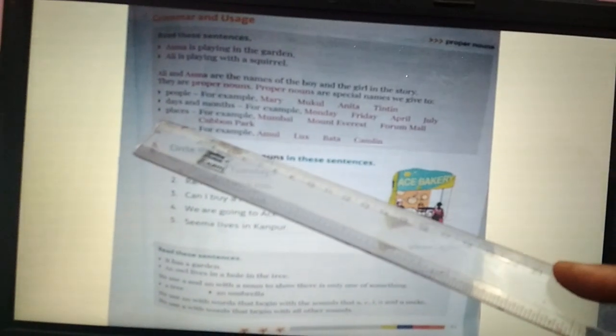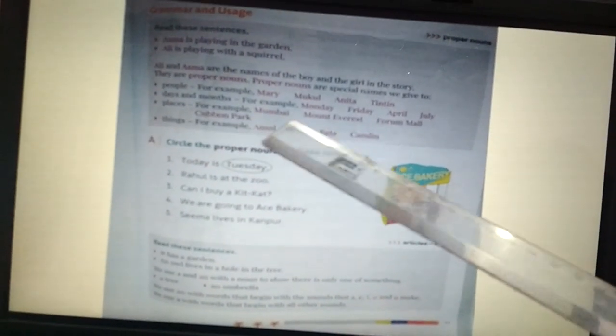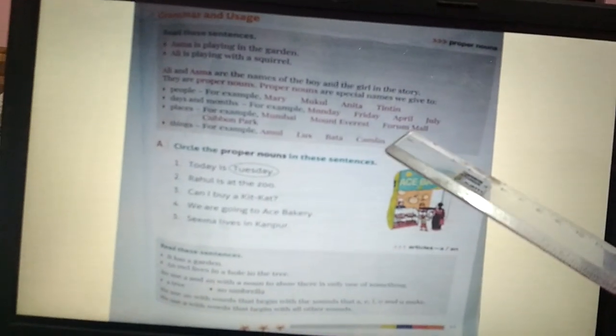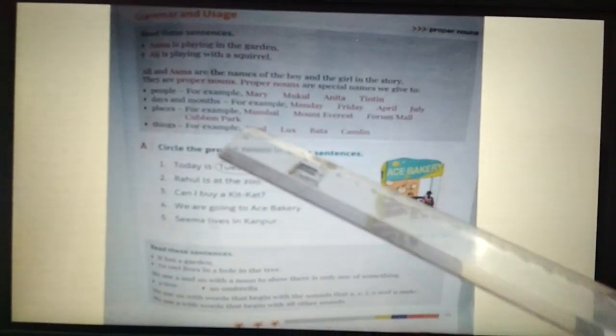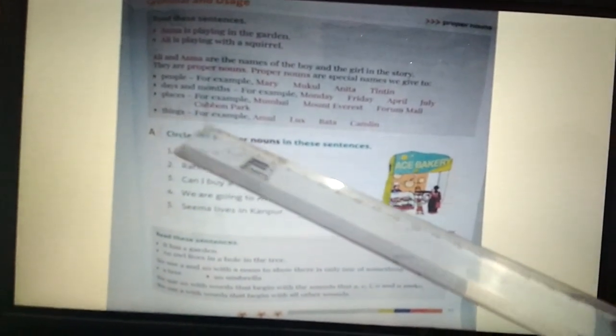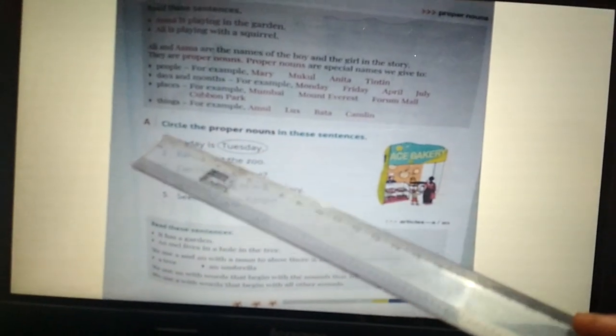Next, places. For example, Mumbai, Mount Everest, Forum Mall, Cubbon Park, etc. These are the special names of places. Now special names of things. For example, Amul, Lux, Bata, Camlin. These are the examples we can learn, and we'll know properly what proper nouns or special names are. Now we'll go to the next one.